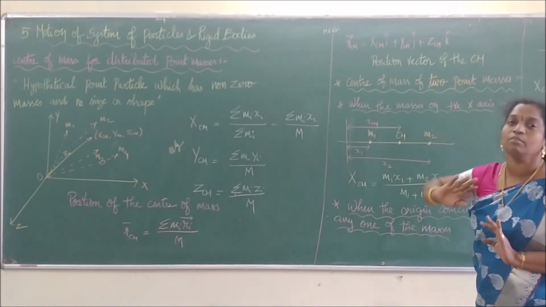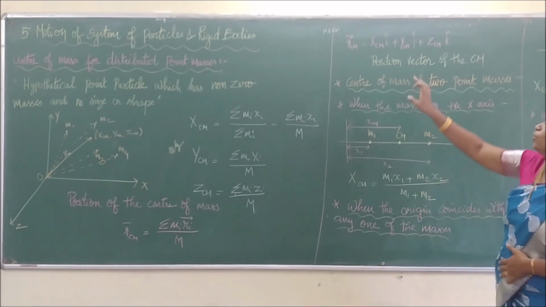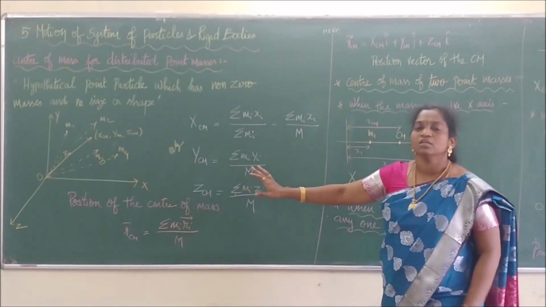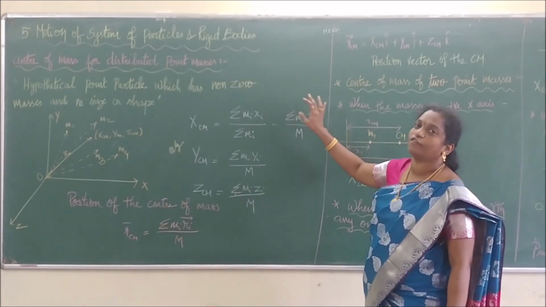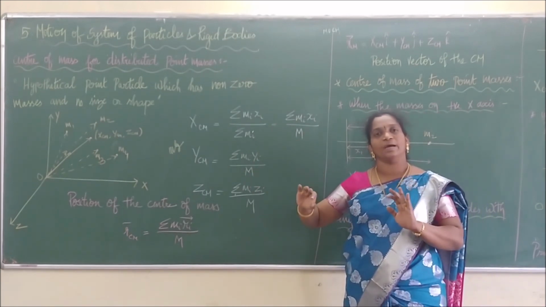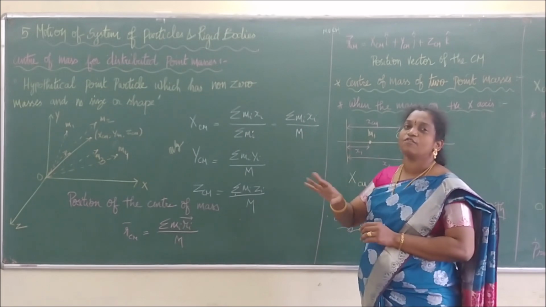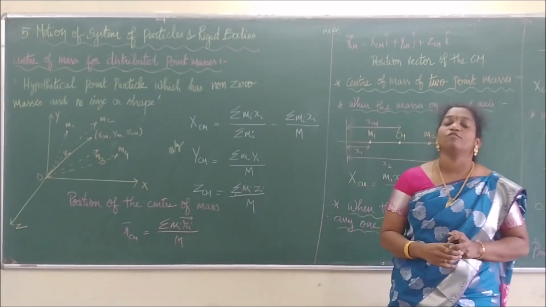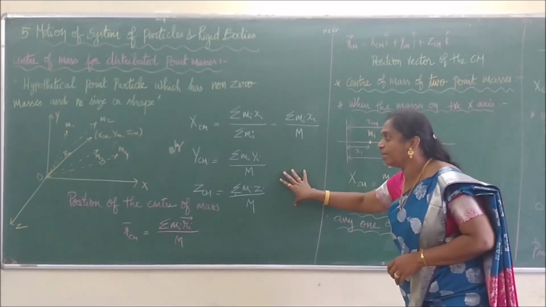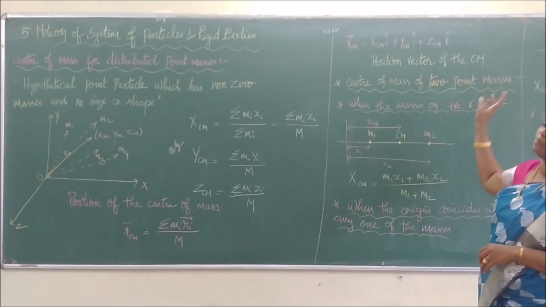Very simple. Since we have to write this as an equation in the form of a coordinate system, we are introducing the terms i, j, k. So how do we write the center of mass? Summation of mi xi, or if any distance is given, summation of mi ri divided by the total mass. That is the formula for calculating the center of mass of any distributed masses. With the help of this knowledge, we are going to write a formula for the center of mass of a two-point mass system.